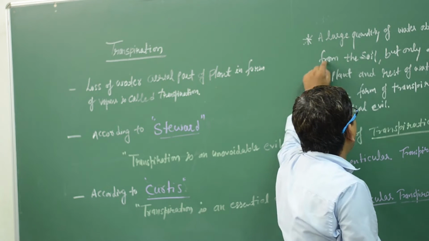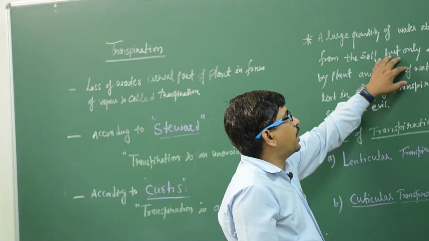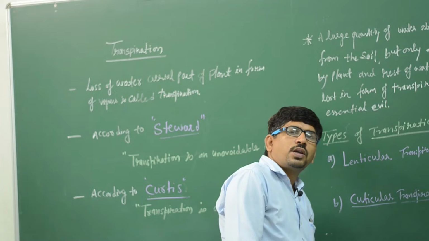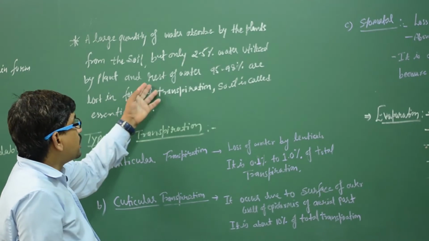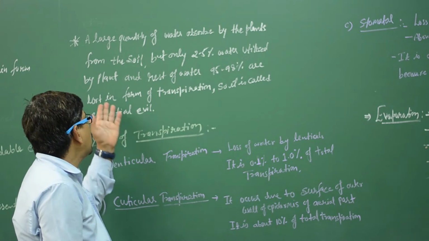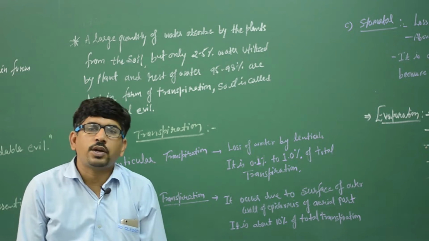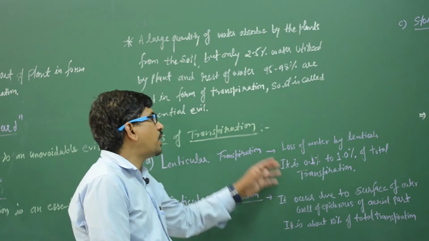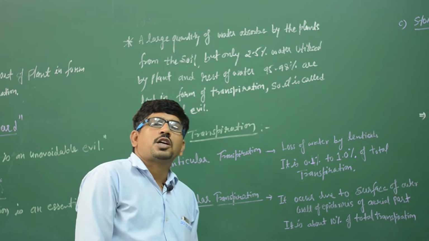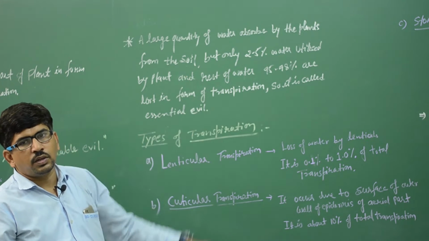A large quantity of water is absorbed by the plant from the soil. Huge quantity the plant absorbs, but only 2 to 5% water is utilized by the plant for its reactions, and the rest of the water, the remaining water, up to 95 to 98%, is lost in the form of transpiration. So it is known as the essential evil. क्या कहलाएगा ये, essential evil कहलाएगा. The question in board exam: why the transpiration is called the essential evil? क्या जवाब दोगे? This is the answer of this question.